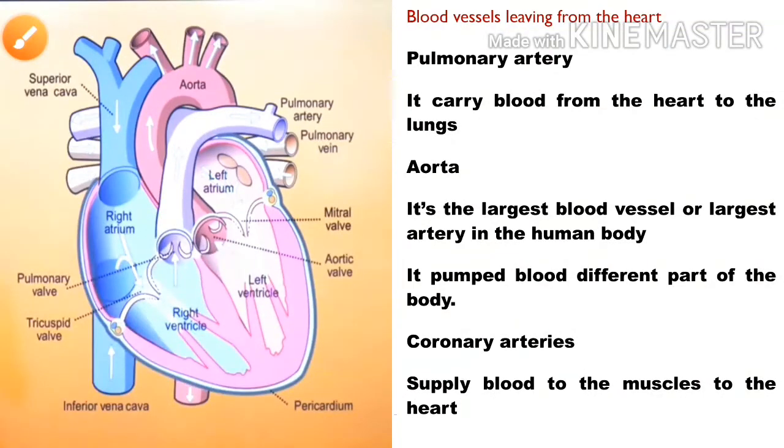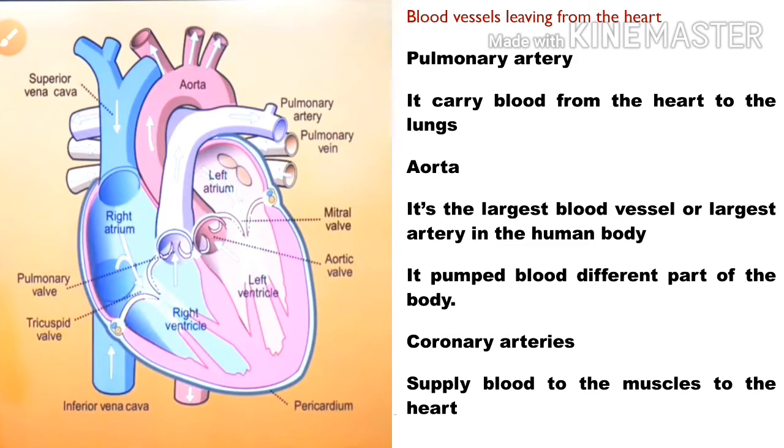The next one is blood vessels leaving from the heart. There are 3 blood vessels leaving from the heart: pulmonary artery, aorta, and coronary arteries. What is the pulmonary artery? It carries blood from the heart to the lungs. And the aorta is the largest blood vessel, the largest artery in the human body, and it pumps blood to different parts of the body.